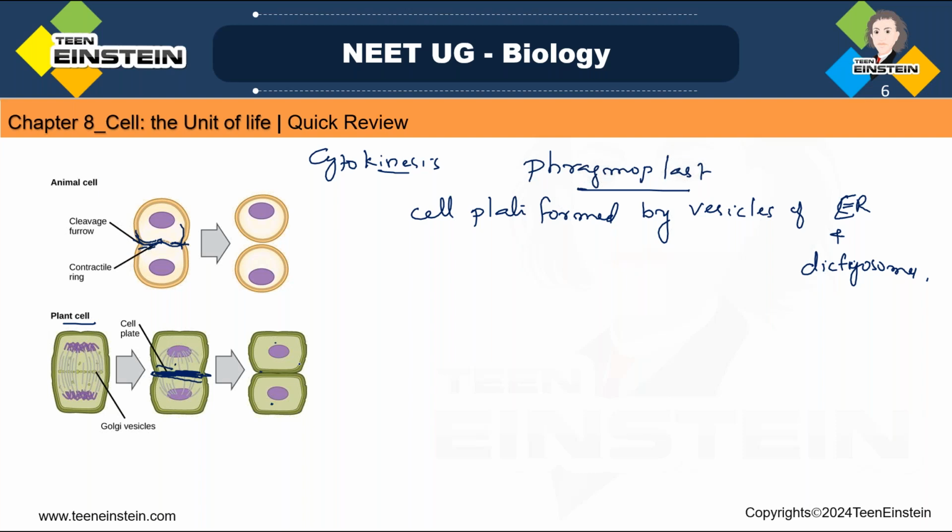So this is the karyokinesis and cytokinesis which takes place in the cell division period. Up to that, this is the division phase. Before that, the preparation stage is called the interphase. Interphase and the divisional phase or the mitotic phase both form a cell cycle. Clear? So these are the processes which take place in the cell cycle.